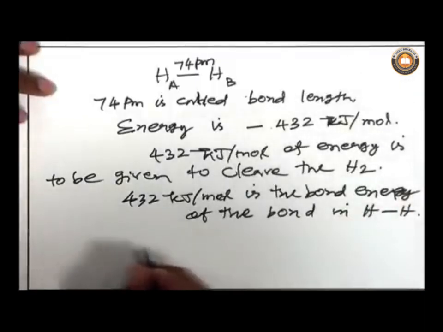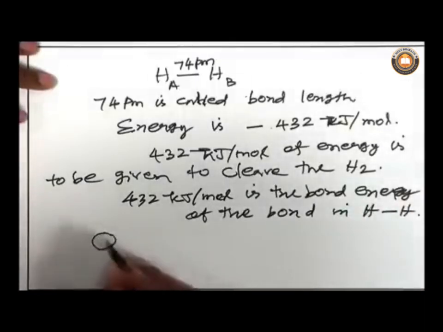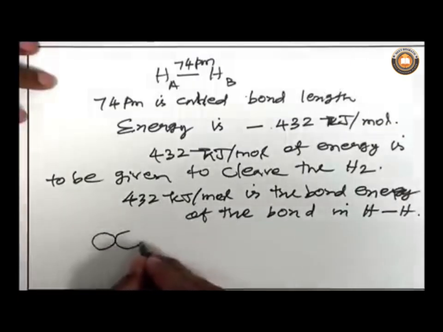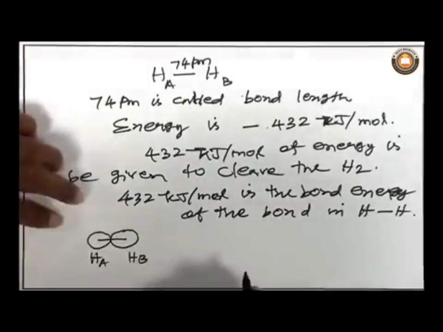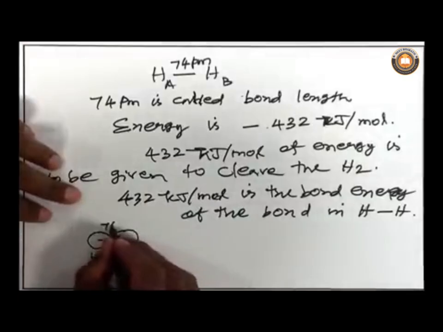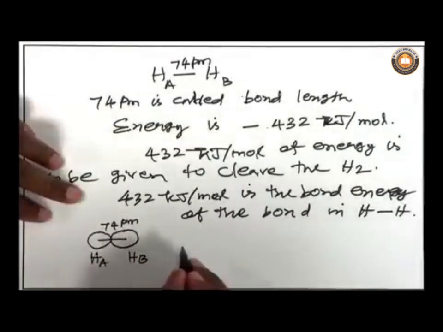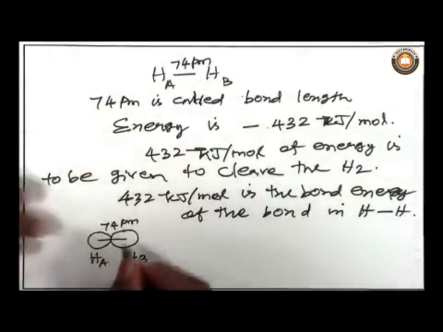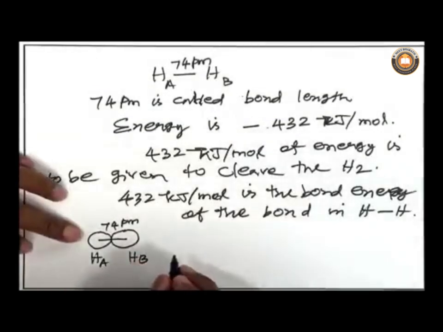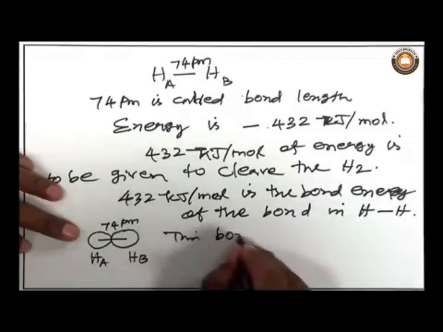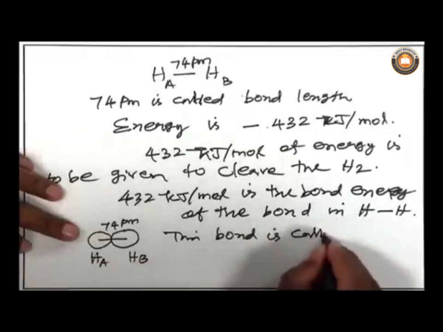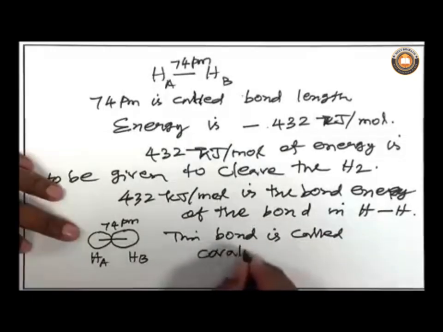So, you have one hydrogen atom and another hydrogen atom, let us say this is HA and this is HB. This is a nucleus, and this is a nucleus. The distance between the two centers of the two hydrogen atoms is 74 picometer. That distance refers to a bond called a covalent bond.